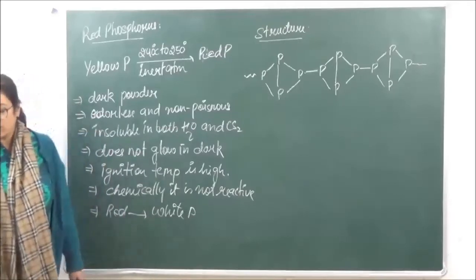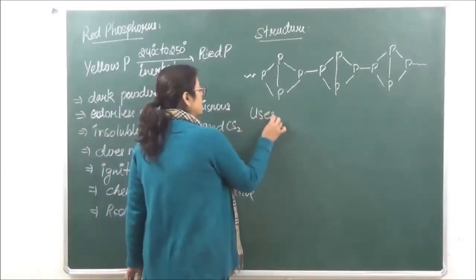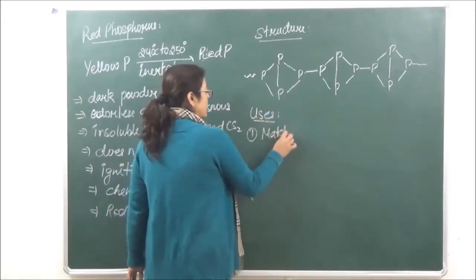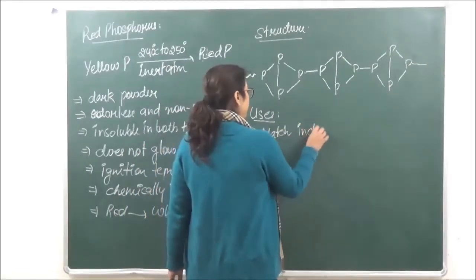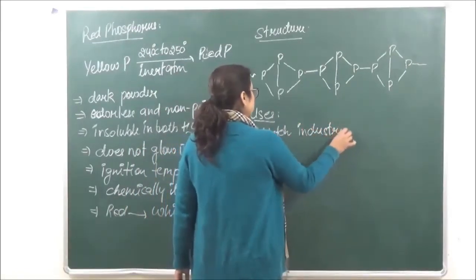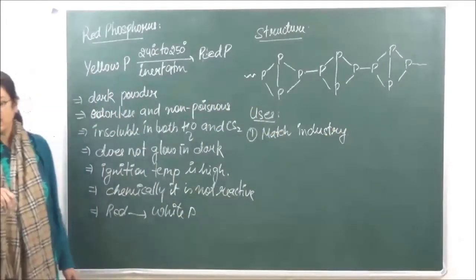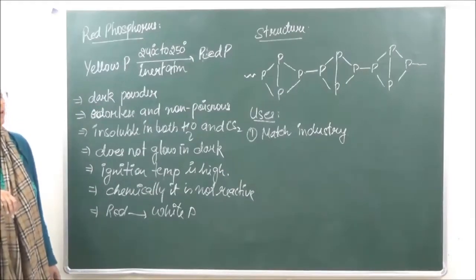ठीक है, uses कहाँ होते हैं? Number one, it is used in the matchstick industry. Then red phosphorus को हम लोग use करते हैं rather than white phosphorus.